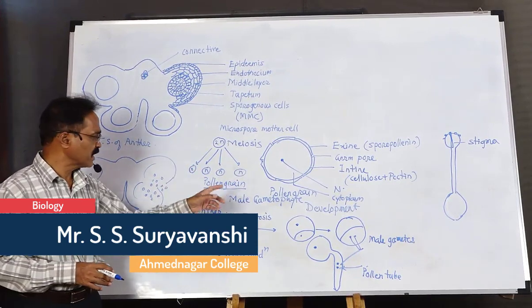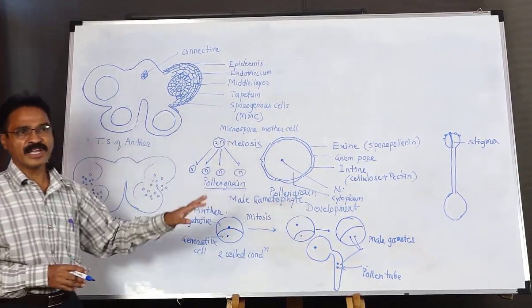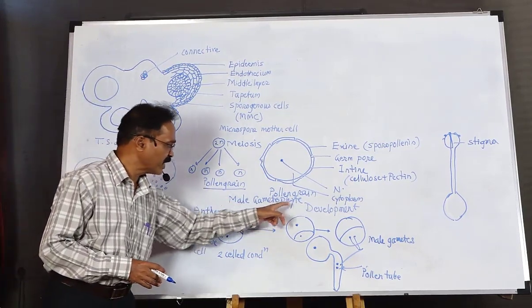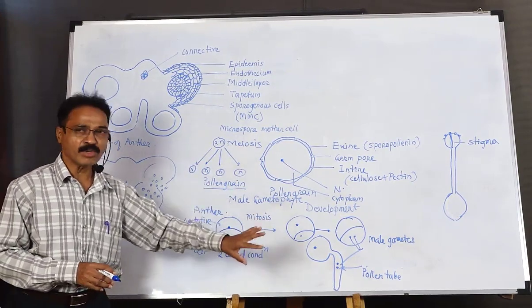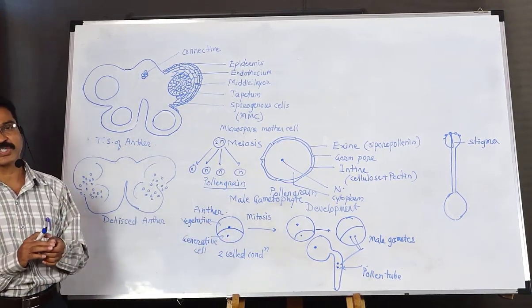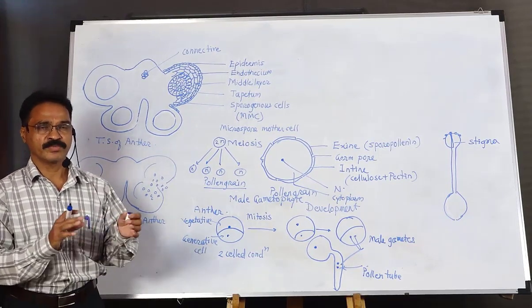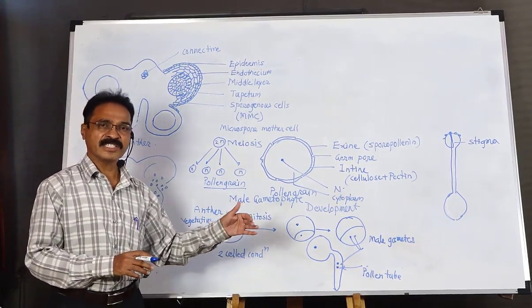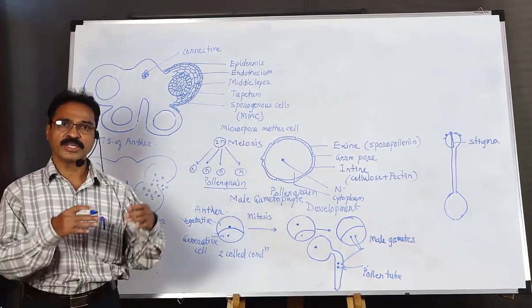Just as the male gametophyte development takes place, female gametophyte development also takes place. When both gametophytes are ready for reproduction, double fertilization takes place in angiosperms. Okay, so let us stop here, and we will see the female reproductive structure in detail in the next lecture.